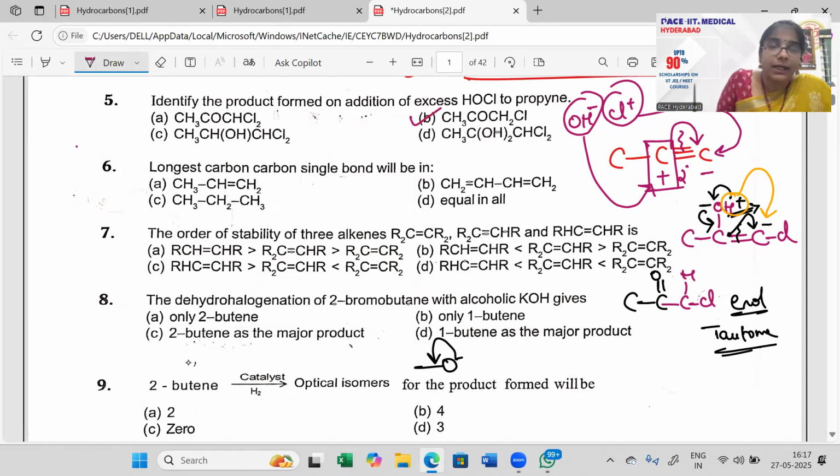Next, moving on. The order of longest carbon to carbon bonds: single bonds will be the longest bonds. It is found in a pure molecule of alkane. Alkenes, shorter bonds. Alkynes, shortest of all. More the electronegativity, length becomes small because you need to share more, you have to come closer.